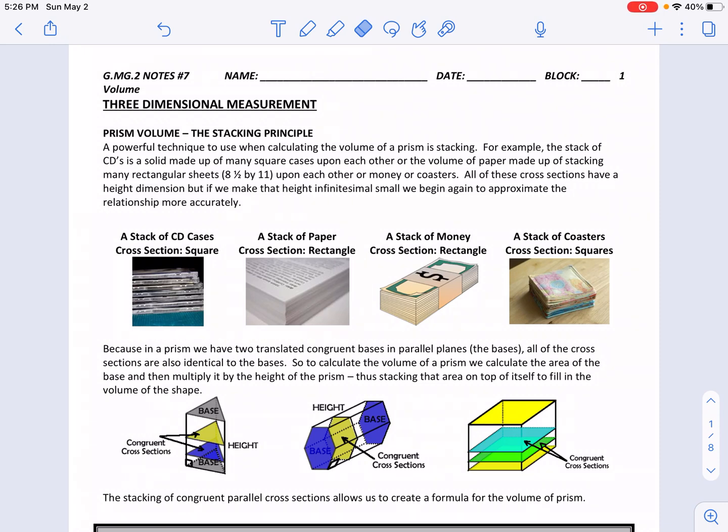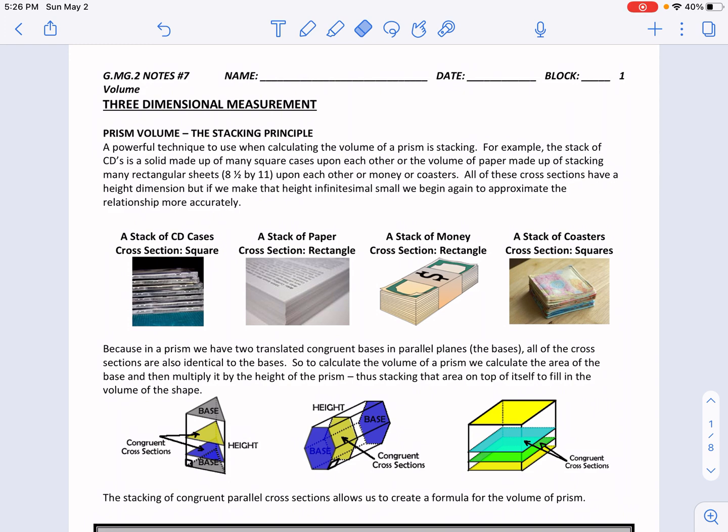All right, so what we're going to do here is introduce the concept of finding volume, specifically the volume of prisms, and then the volume of cylinders. And then next video, we'll look at cones and pyramids, and then we'll hit spheres, and then we'll do a little bit in class more of some composite figures, okay?